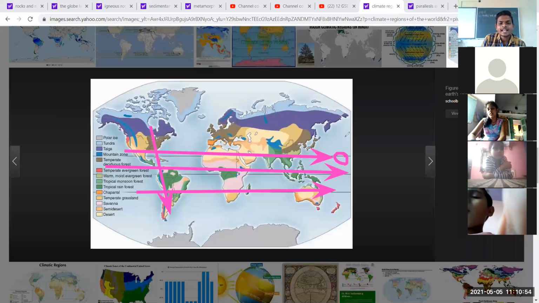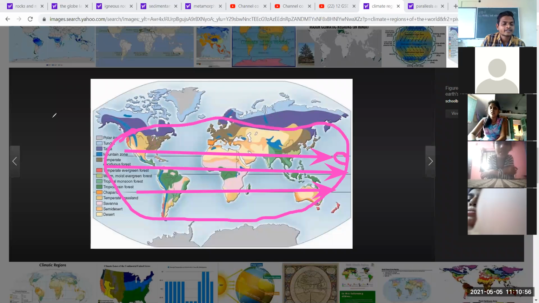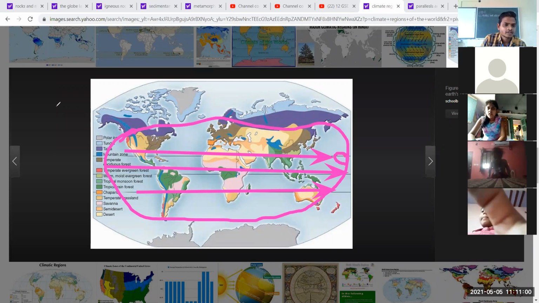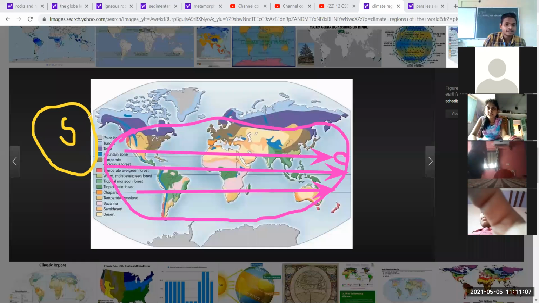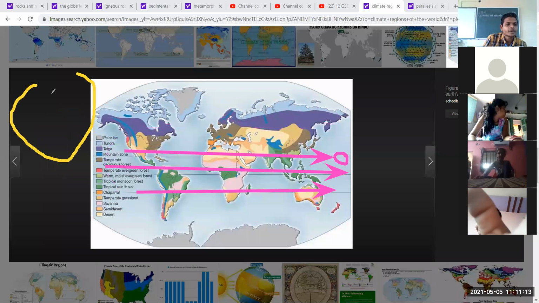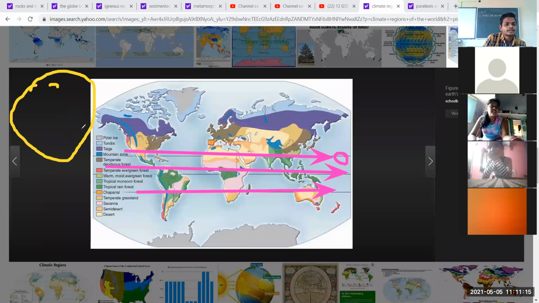So on these three lines, the earth's surface is heated by the rays of the sun, always heated by the sun. I am drawing the picture of the sun.